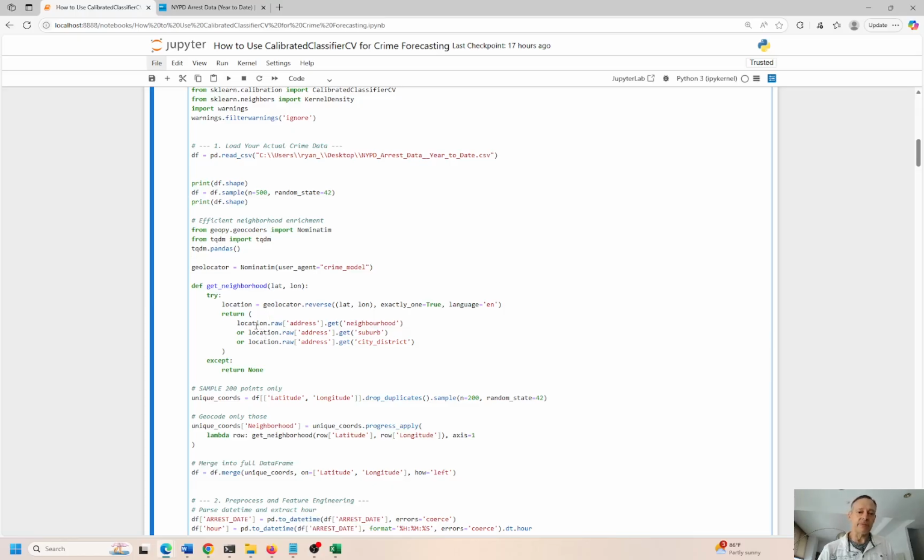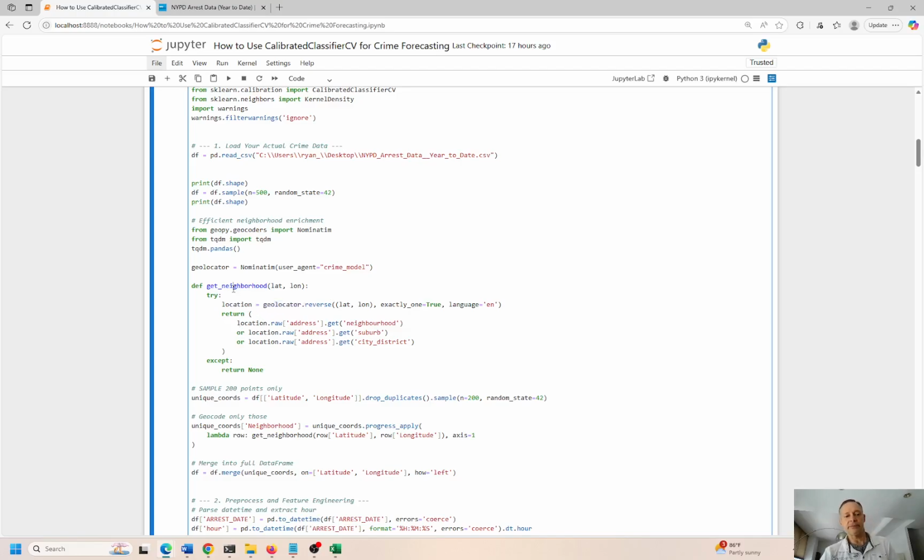So we get the data. One thing here: we're doing reverse geocoding to get the address based on the latitude and the longitude of these coordinates, right? We can do reverse geocoding to get the address, the neighborhood, the suburb, and the city district. If you do geocoding, you can get the latitude and longitude from the neighborhood, address, suburb, city district, things like that. Reverse geocoding is just the opposite. We have the lats and the longs, and we're getting the details of the neighborhood addresses and things like that, okay?